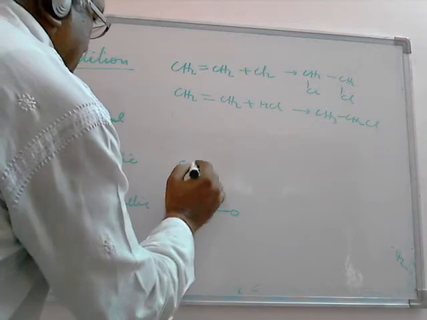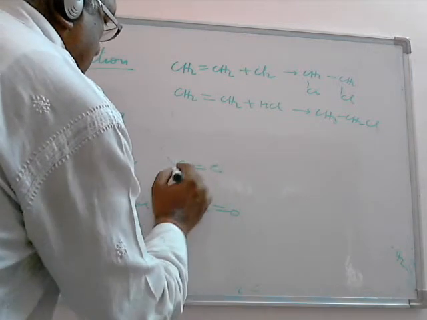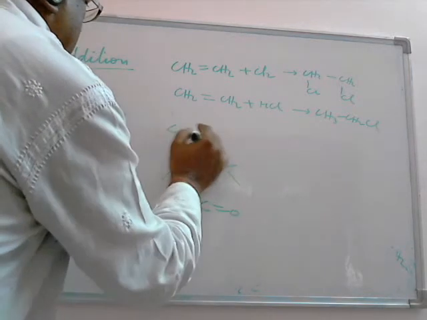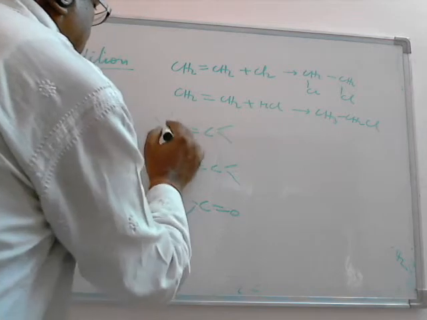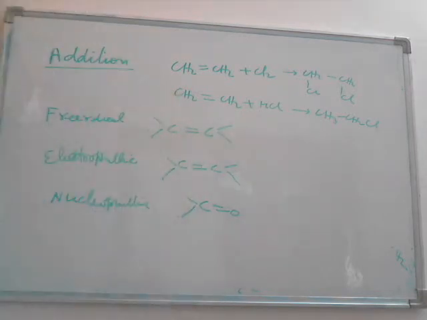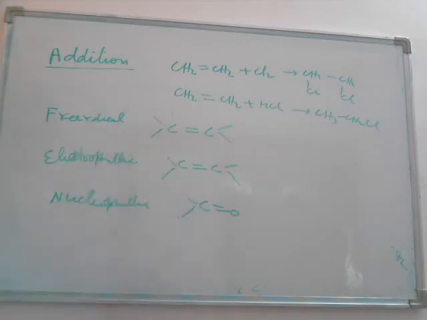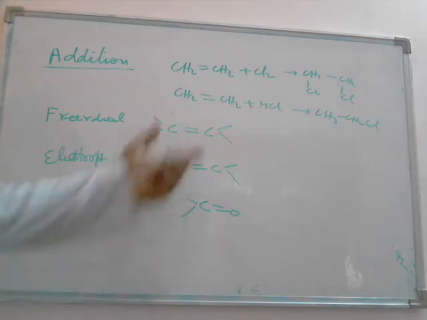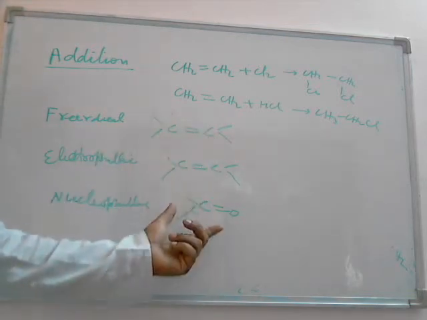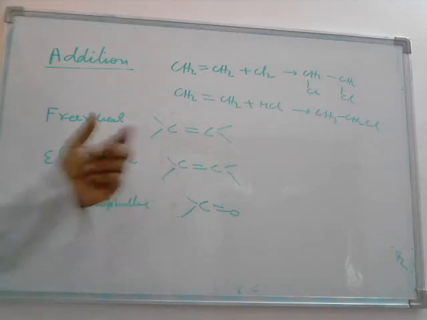The others are shown by the alkene. The necessary condition for the addition reaction is that pi electrons must be there, because pi electrons are weakly attracted by the atoms, so cleavage can easily take place, and addition is shown by this.